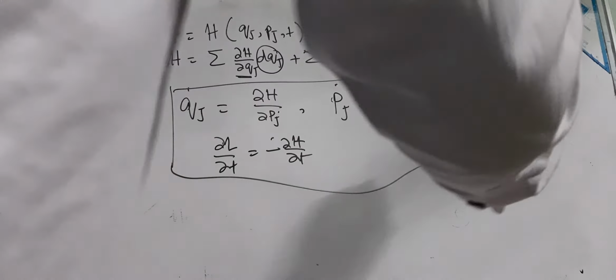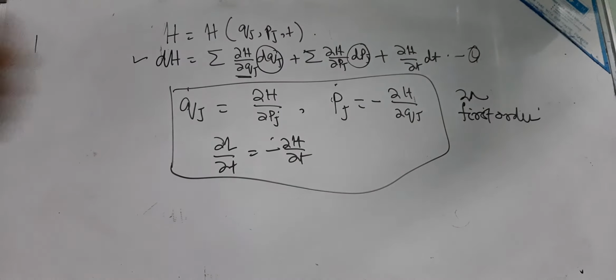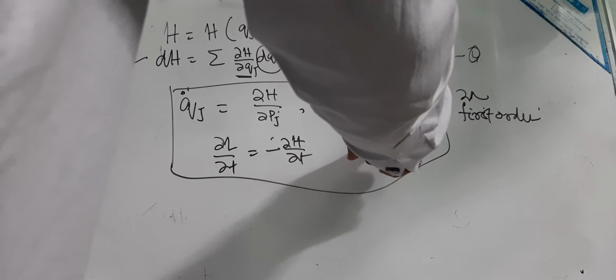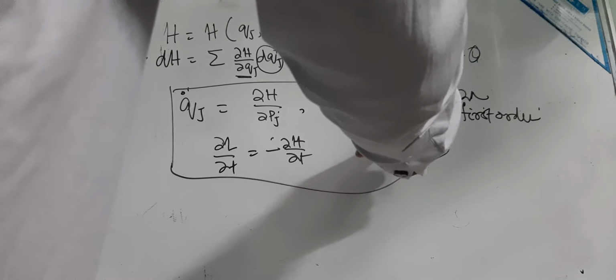order equation of motion. So this Qj dot, this velocity, is in terms of the momentum, and this Pj dot, this momentum, is in terms of the coordinate Qj.